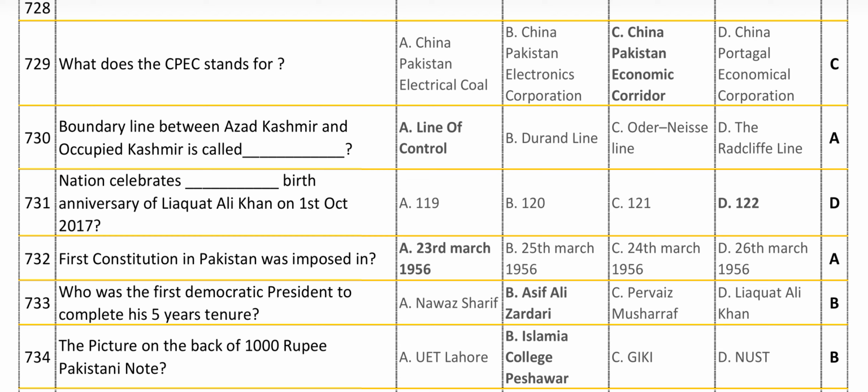Who was the first Democratic president to complete his 5-year tenure? Answer is Asif Ali Zardari.